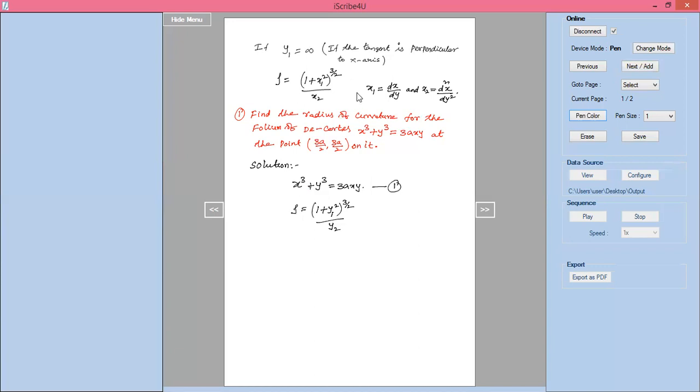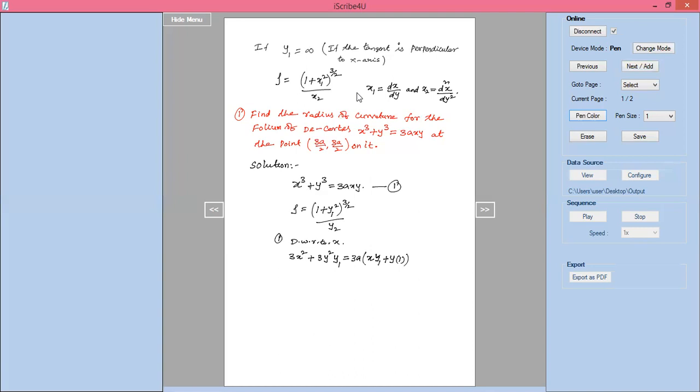But here, first I will differentiate equation 1 with respect to x. Differentiation of x cube is 3x square. Differentiation of y cube is 3y square into y1. On the right side, 3a into xy, where I apply the product rule: x into differentiation of y, which is y1, plus y into differentiation of x, which is 1.